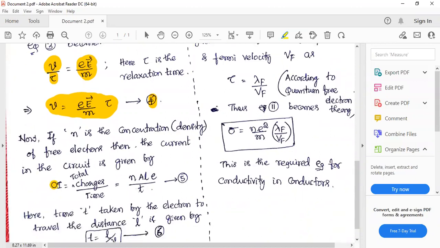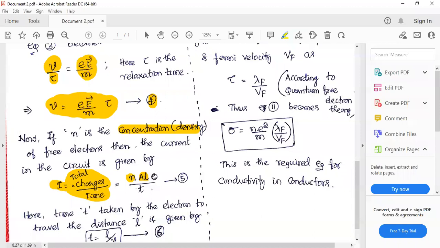You know that current in the circuit is given by total charges per unit time, right? Charges in motion per unit time. And if n is the concentration or density of charges per unit volume, then n into AL, where AL is the volume, area into length, will give the total number of electrons.